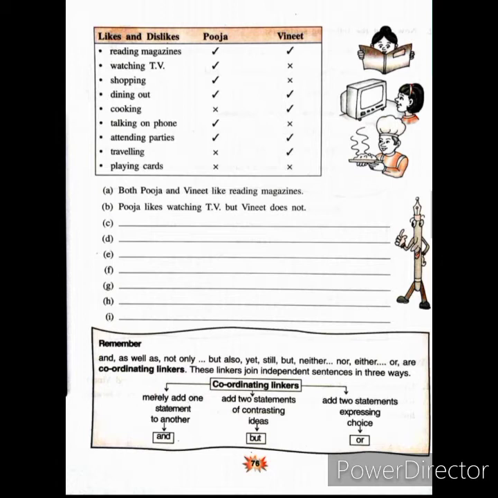Next is shopping. Pooja likes, Vineet does not. So you will write down, Pooja likes shopping but Vineet does not. Next is dining out. Pooja likes, Vineet also likes. So both Pooja and Vineet like dining out. So like this you will complete the rest of the worksheet.